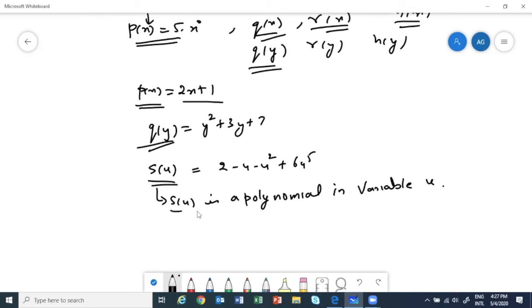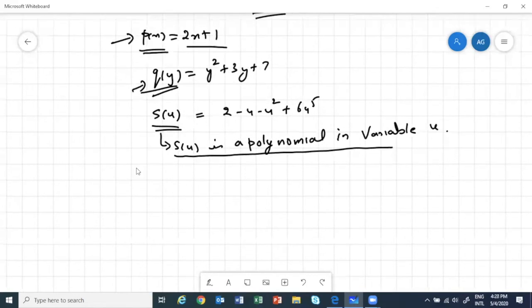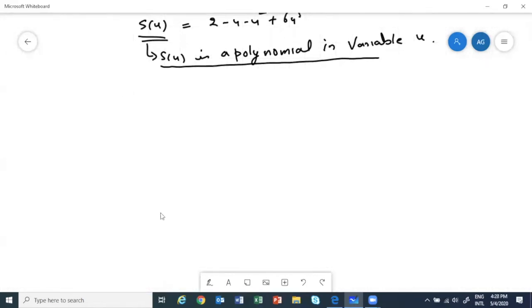Okay, this is what it means. That's all. q(y) is a polynomial in variable y. p(x) is a polynomial in variable x.